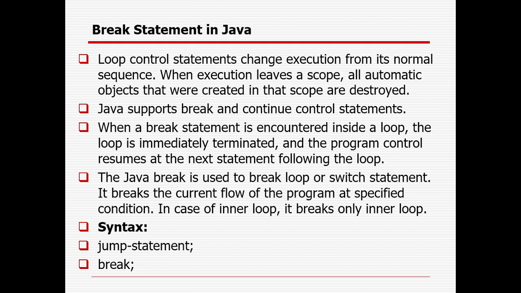When a break statement is encountered inside a loop, the loop is immediately terminated and the program control resumes at the next statement following the loop. So if I want to discontinue the iteration, I can give a break statement. The break statement is also used in the switch statement, so apart from loops, break can be used. Break is a keyword, also used to break out of the switch statement.